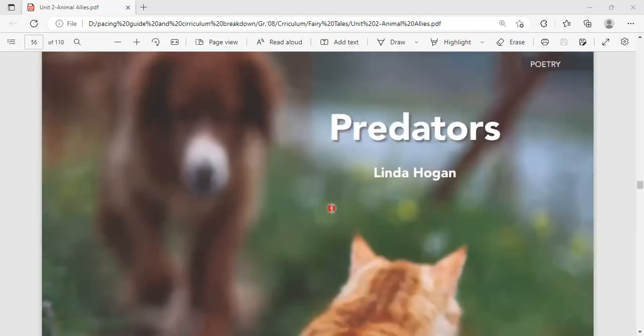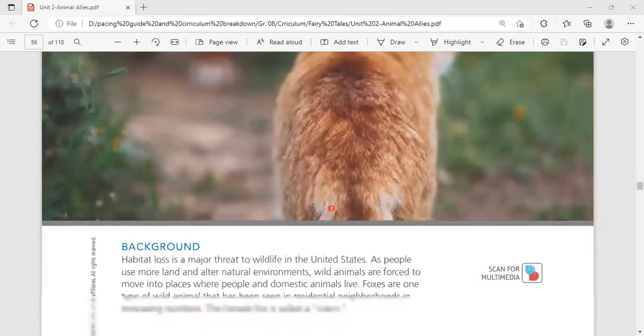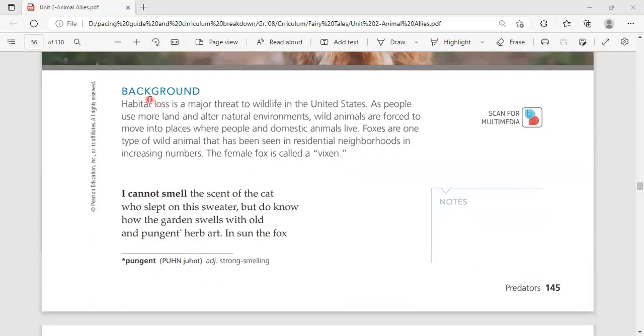And after that, we have the poetry. It's called Predators. And we have here the background. It's really important. Here the background talks about habitat loss as a major threat to wildlife. Habitat loss of the people is a major threat to wildlife in the United States as people use more land. So here they threaten the wildlife animals.